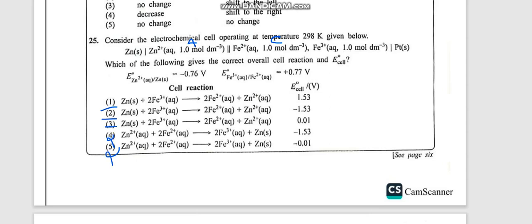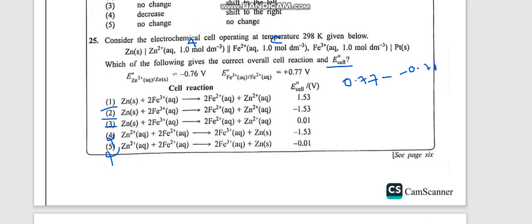Now they are asking what? The E naught cell. You know E naught cell is equal to what? E cathode minus E anode. So E cathode is 0.77, minus E anode. Anode is minus 0.76.